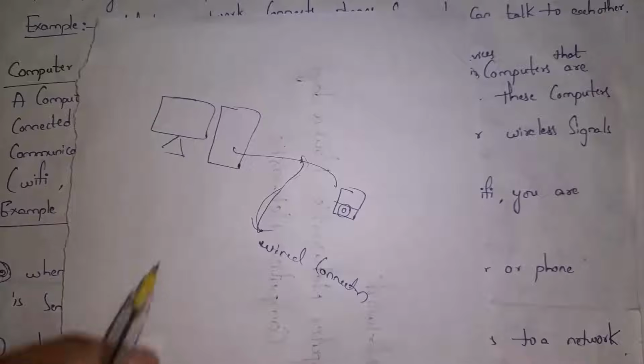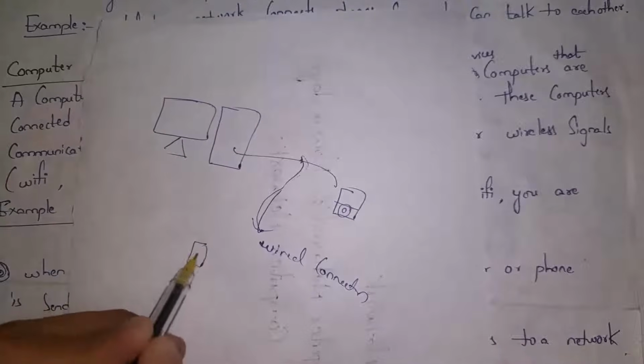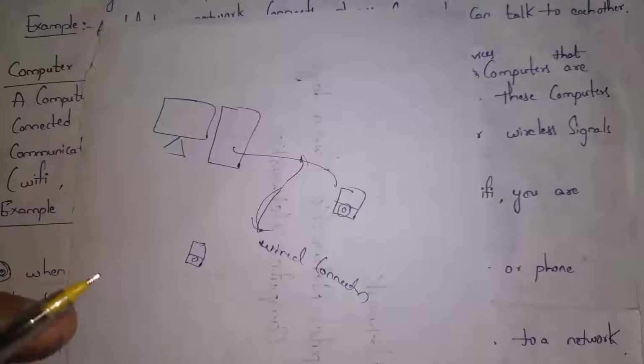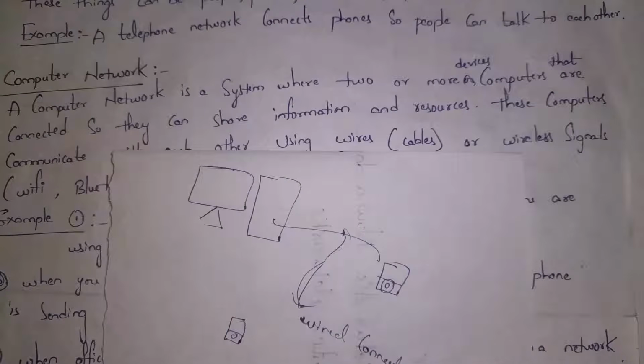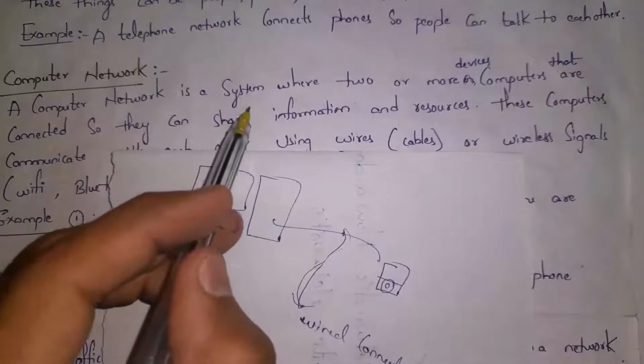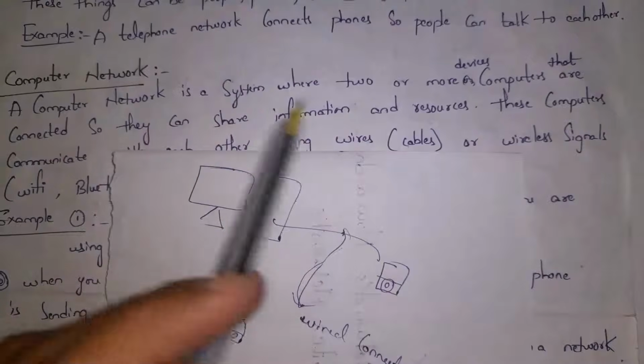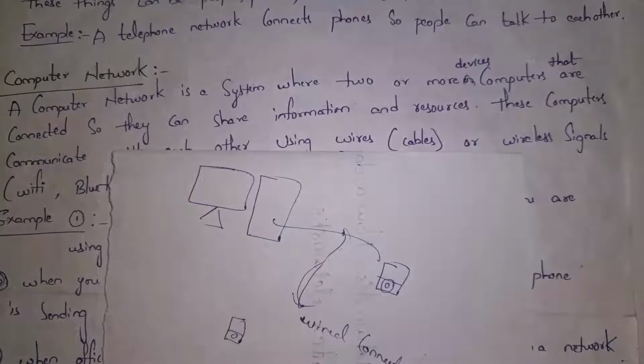Same example, now I will connect my computer and mobile using Bluetooth. As both devices are connected to each other by using Bluetooth, we consider it as wireless connection. Wired connection is nothing but connecting devices with cables, whereas wireless connection is nothing but connecting devices using Wi-Fi or Bluetooth. Guys, in computer network, we will connect devices in order to share information and resources. For example, by using computer, we will share information like messages, songs, movies, etc.